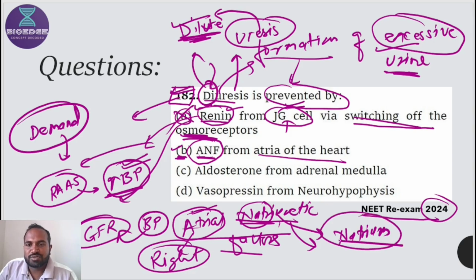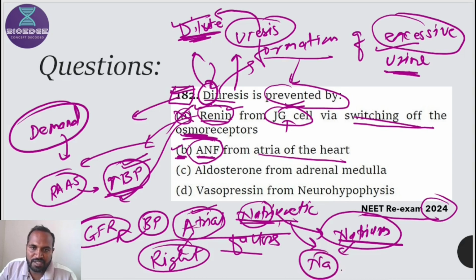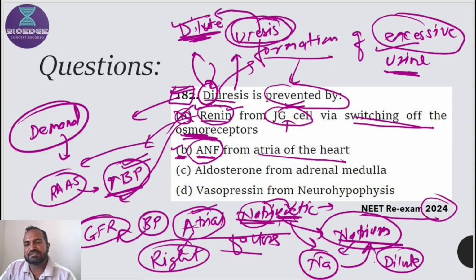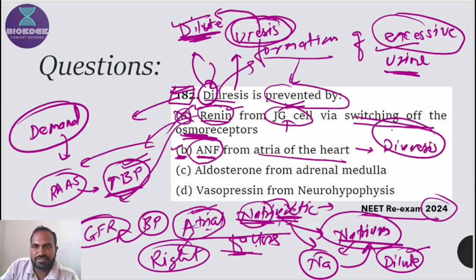In Latin word. So that's why we use the symbol of sodium as Na. This Na symbol comes from the natrium. So here natrium and natriuretic. Uretic means urasis, and urasis means formation of urine. So if sodium is present in urine, then there would be formation of dilute urine. If sodium loss takes place through the urine, the peptide hormone atrial natriuretic factor results into the dilute urine, means diuresis. ANF is responsible for diuresis. So here diuresis can be done by the ANF.